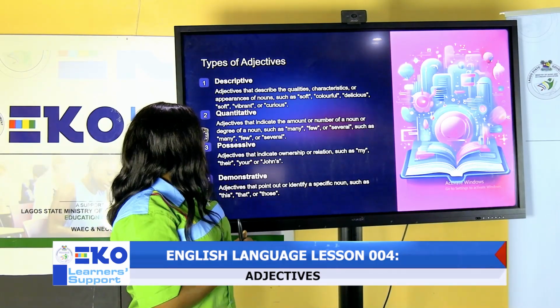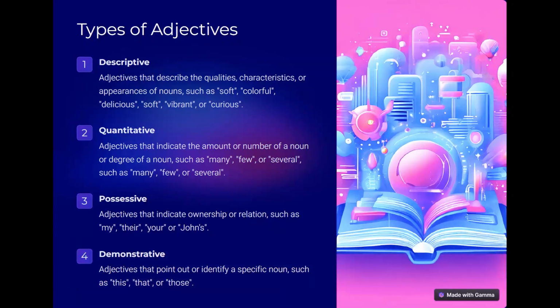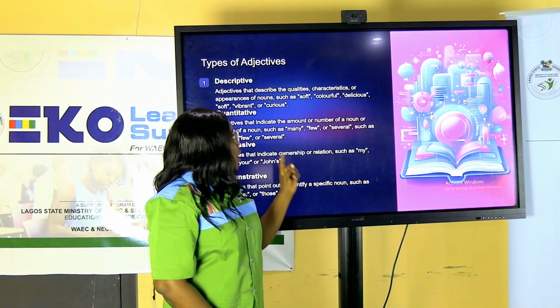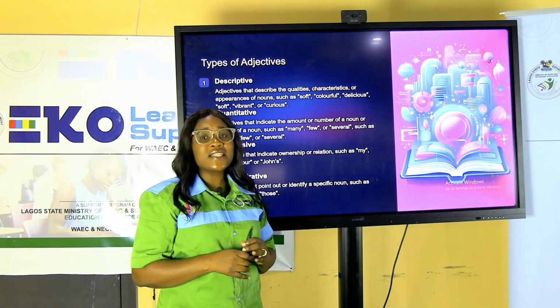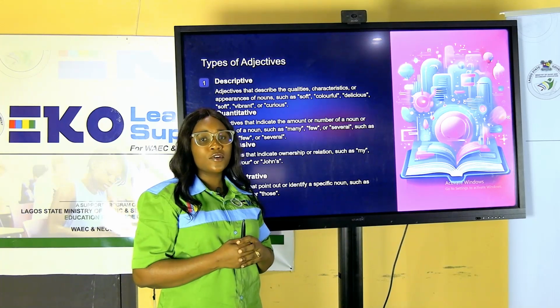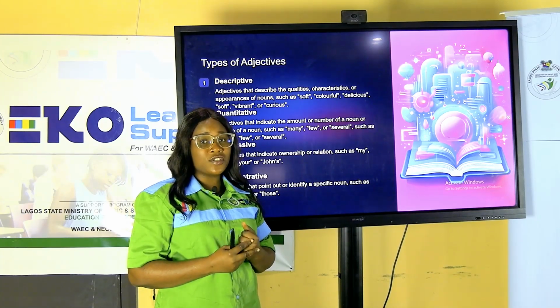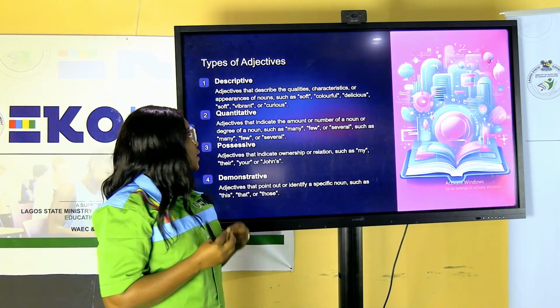Look at these descriptive adjectives. We have words such as soft, colorful, delicious, and vibrant. All of these are descriptive adjectives. A piece of material can be colorful. Food can be delicious. This is describing the noun.